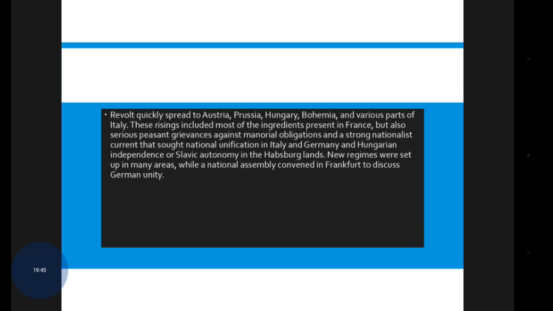There were also demands for Slavic autonomy in the Habsburg lands, and new regimes were set up in many areas, while a national assembly convened in Frankfurt to discuss German unity.